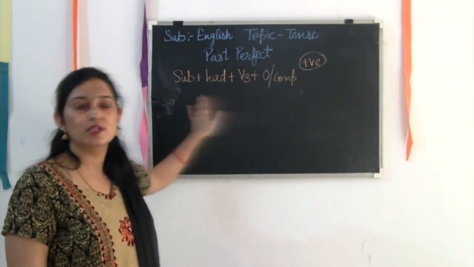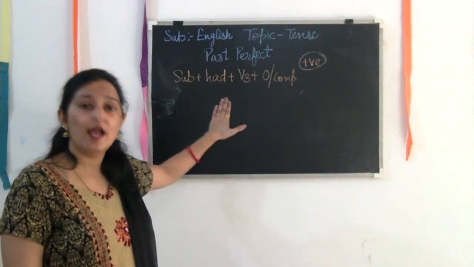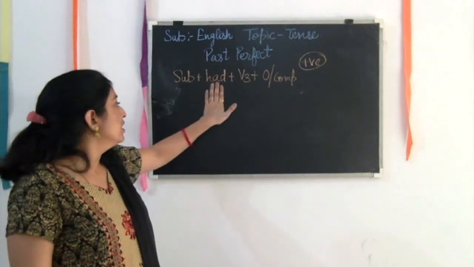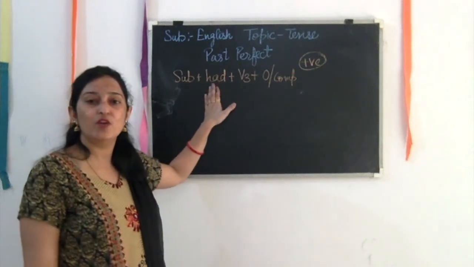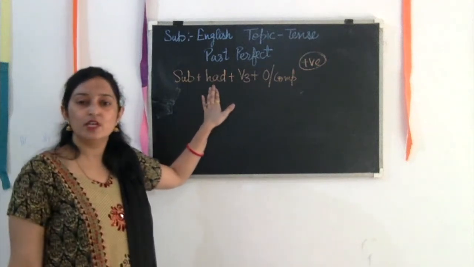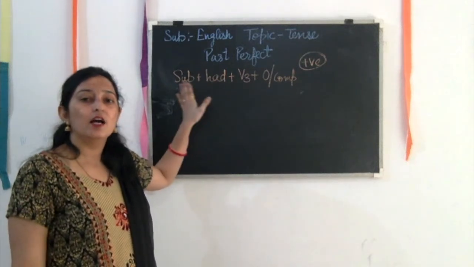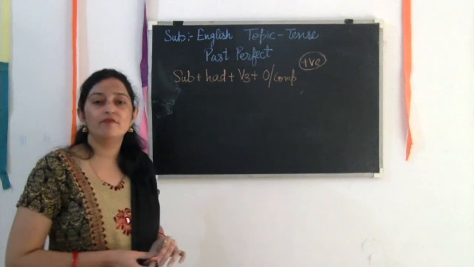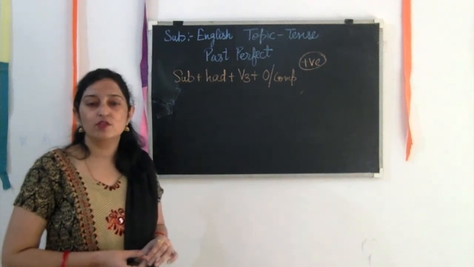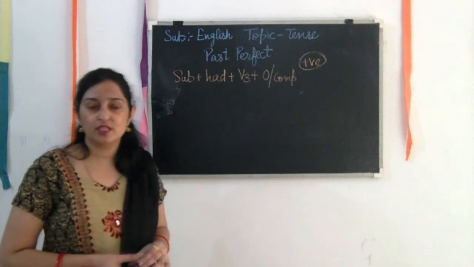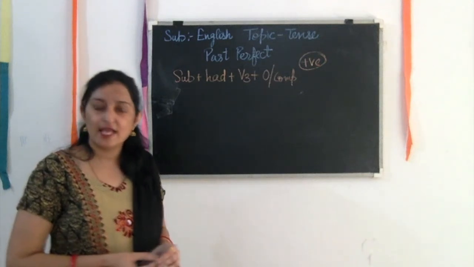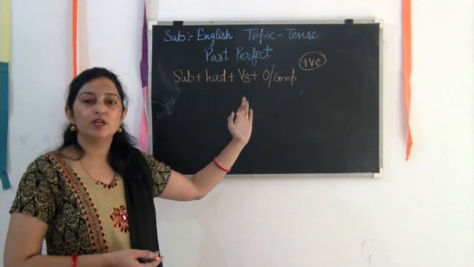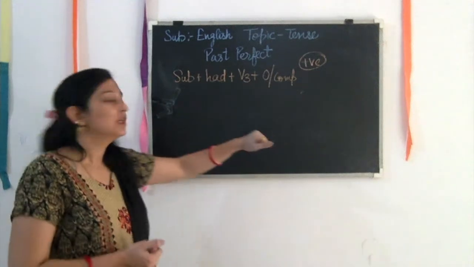So what is the rule of this one? Subject plus had plus third form of the verb. Here, pay a bit of attention that we have to use had. Earlier, in the present perfect category, we used has or have. What was the rule of present perfect? It was subject plus has, have, plus the other things the same, verb third form, object or complement.